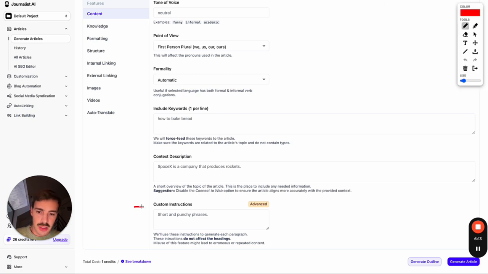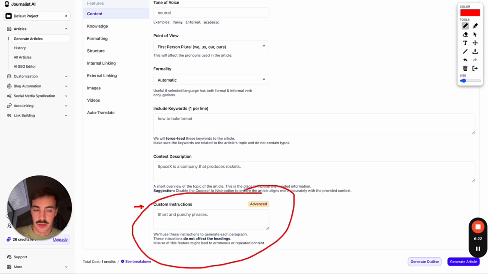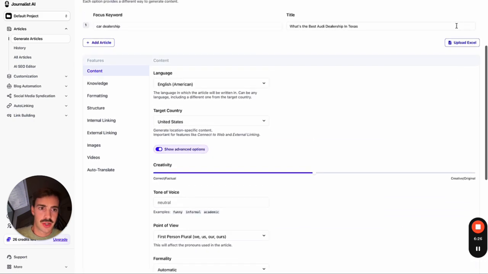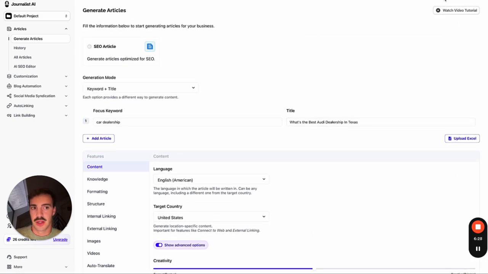Then in terms of custom instructions, you can give even more input to the AI, more context, so it's able to produce tailored content. So you should be using and leveraging these instructions. I won't do it right now. If you want to learn how these actually work, just go here and watch this video tutorial, which will teach you basically how to do it, okay?